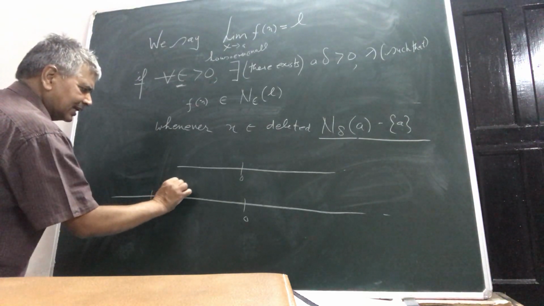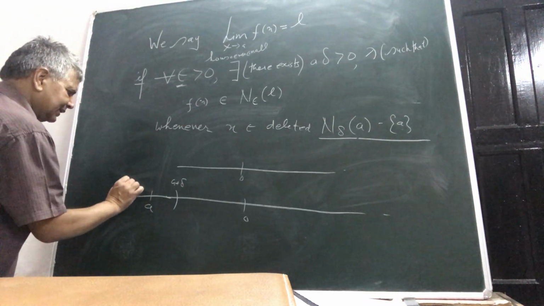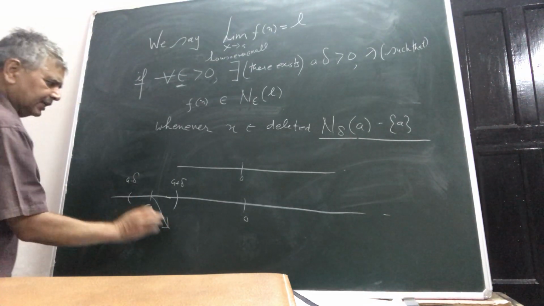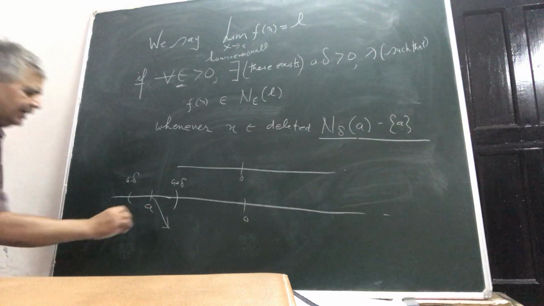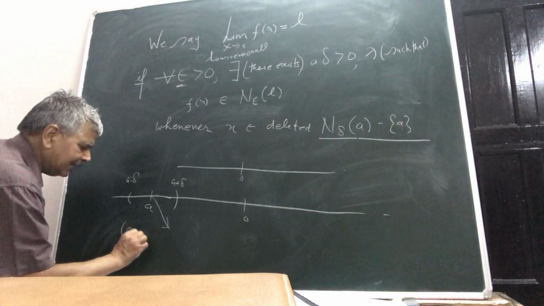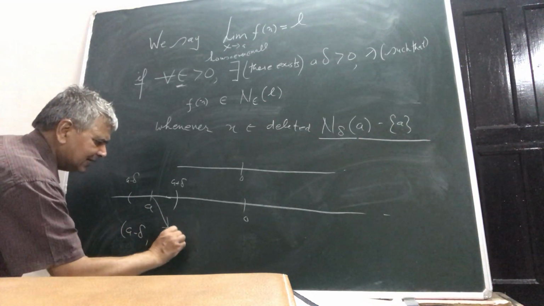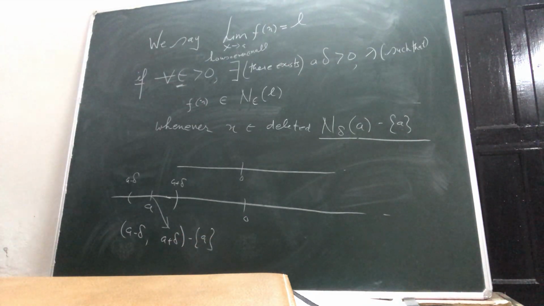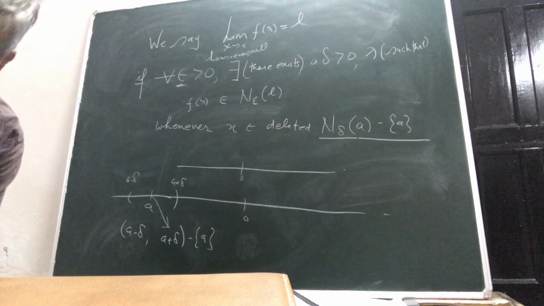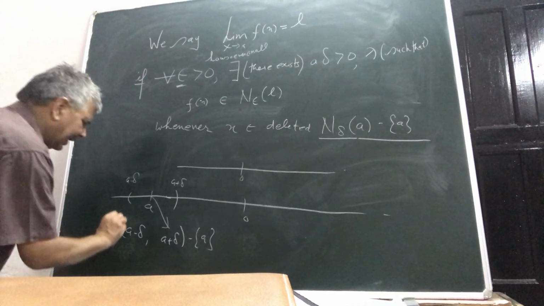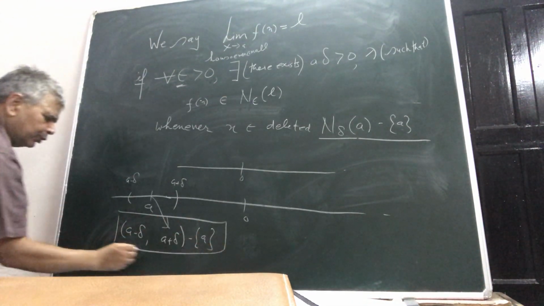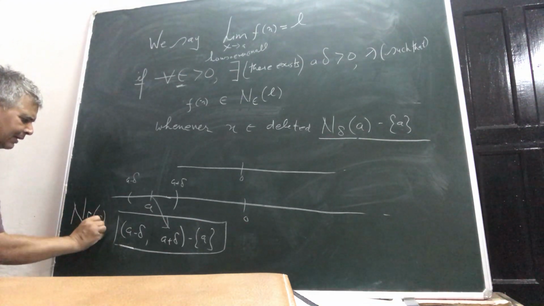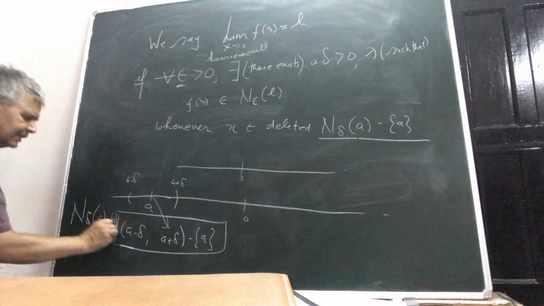A plus delta mark here, A minus delta mark here, and from it I will take out the middle number A. So my deleted delta neighborhood is A minus delta, A plus delta, and from this set I am excluding the middle point A. So this is my deleted delta neighborhood, which I am denoting by N delta A minus A.